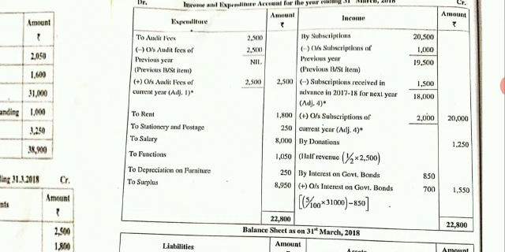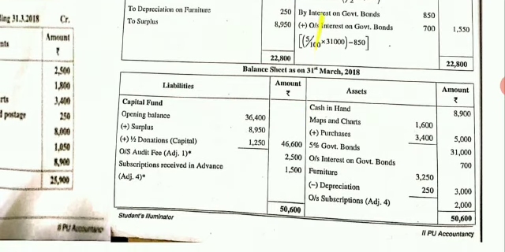That 8,950 is a surplus. It is a profit. And that surplus has to be transferred to the balance sheet liabilities side under the capital fund. Come to your capital fund, write add surplus 8,950. Put an arrow, add all, write in the outer column 46,600.